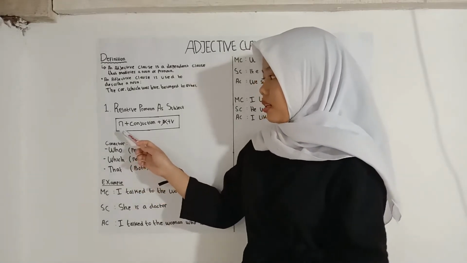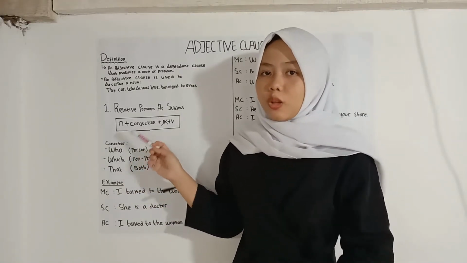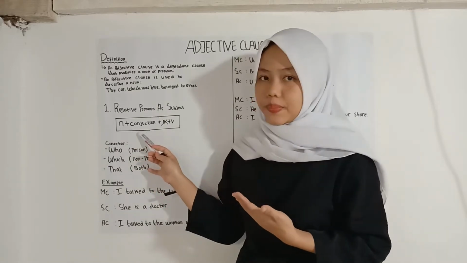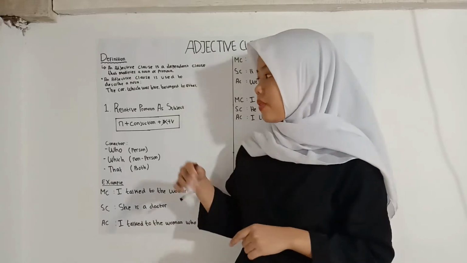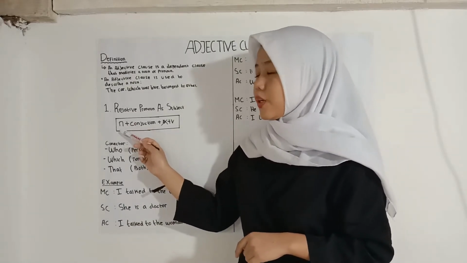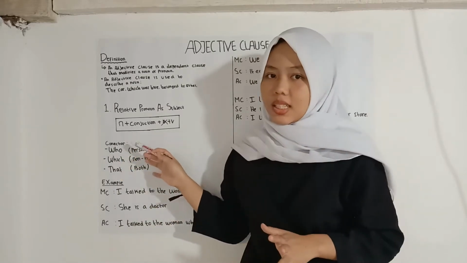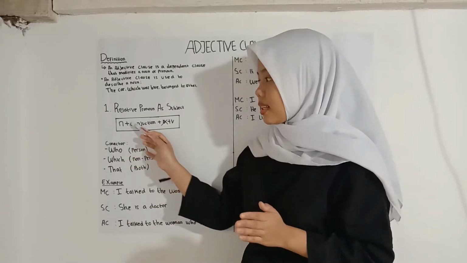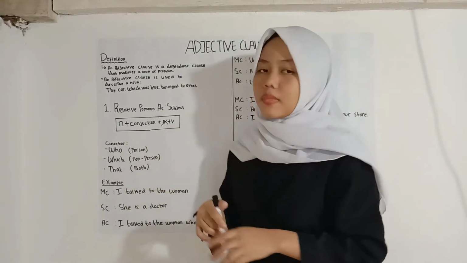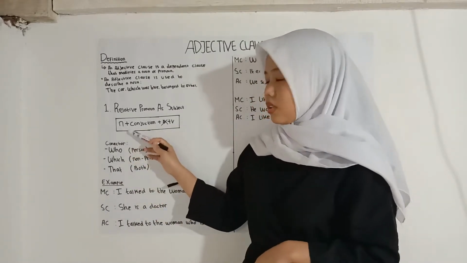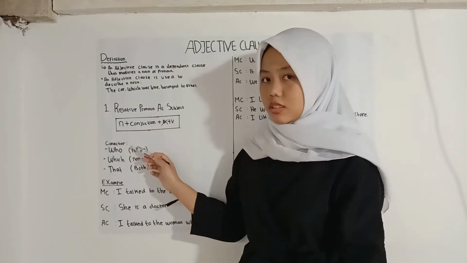Why must the noun and conjunction always be close together? Because an adjective clause has a function to describe a noun. So between noun and conjunction must be close together, then followed by verb. After the noun must follow the adjective clause.